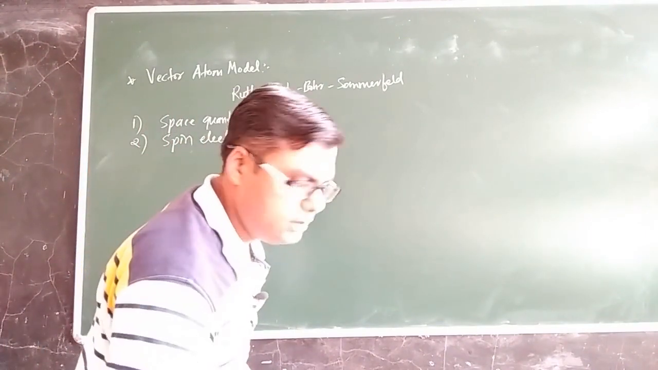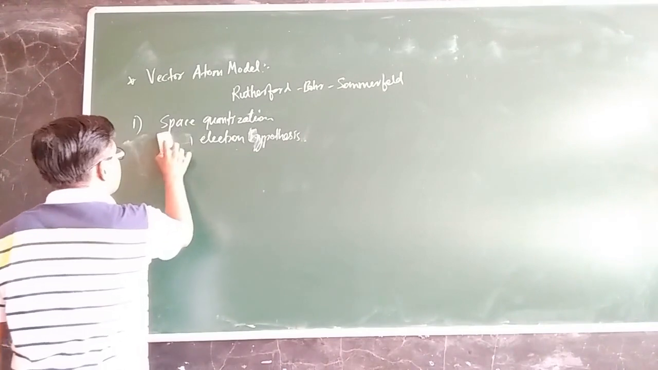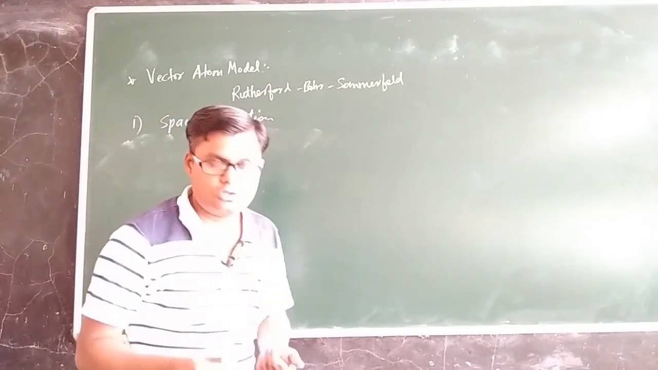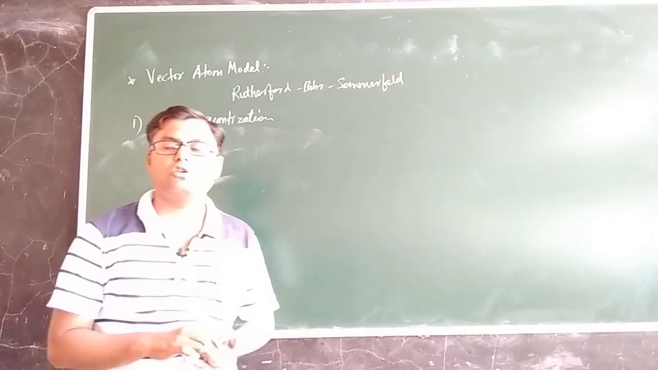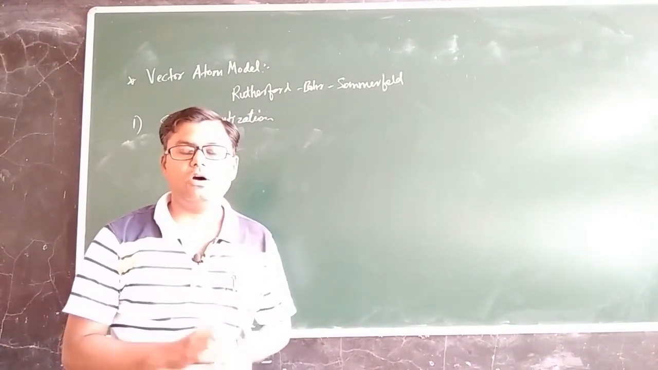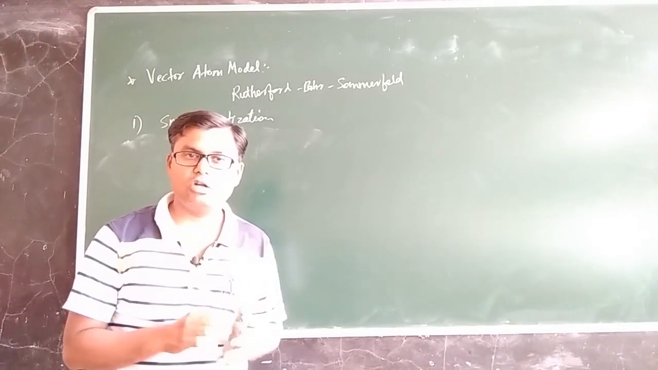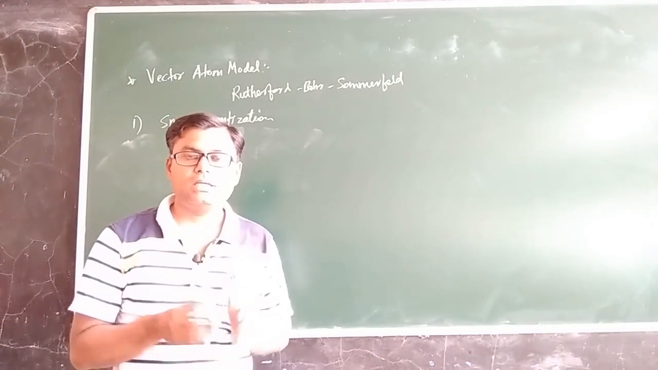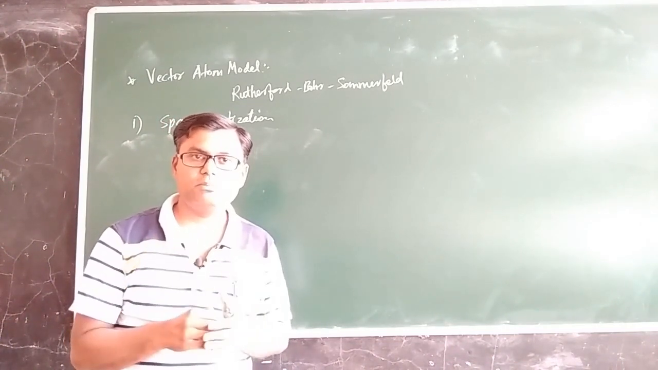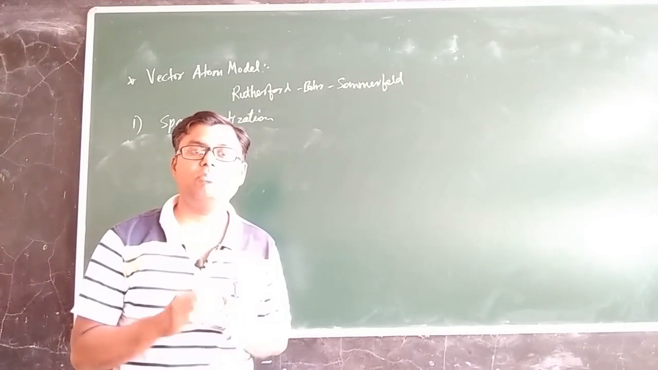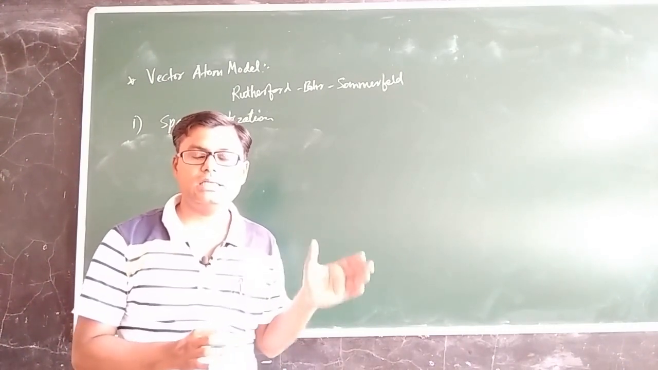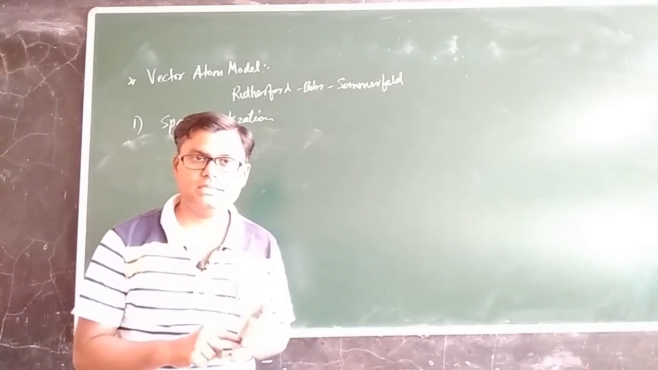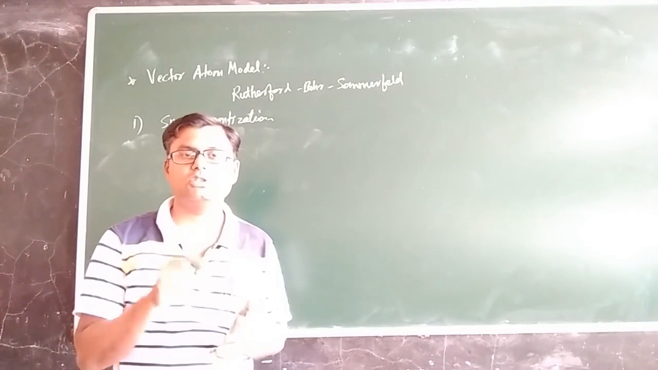So let us look at the concept of space quantization. What is meant by space quantization? Up till now we have seen that in the Bohr atomic theory and in the Sommerfeld atomic theory, all the atomic orbits in which the electrons are revolving are quantized. But this quantization takes place in terms of magnitude only.